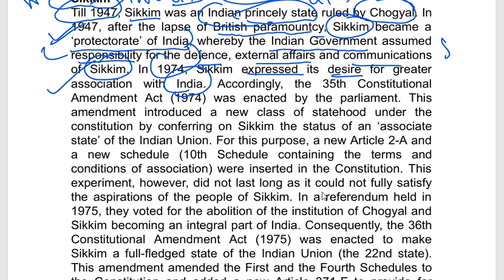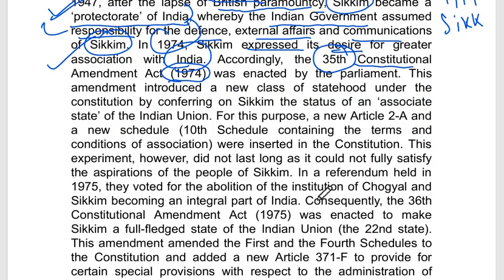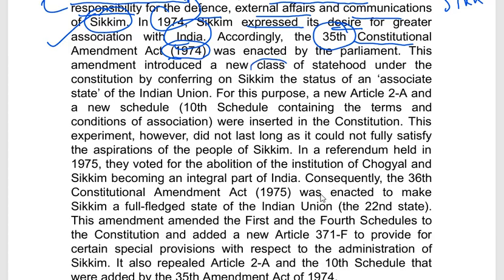So, after independence in 1947, Sikkim was administered by the Indian government but only in the domain of defense, external affairs and communication. Later, in the year 1974, Sikkim expressed their desire to be associated with India, and subsequently, the Indian Parliament enacted the 35th Constitutional Amendment Act in the year 1974. With this amendment, a new class of statehood under the constitution was created and Sikkim was conferred the status of associate state. So far, there was no associate state in the Indian Union, and Sikkim was given the first status of an associate state.